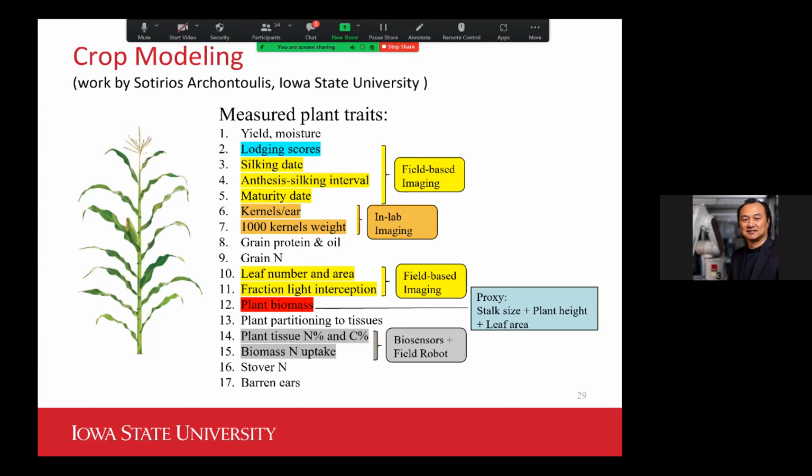Those things we likely can measure in the field through some research and development. But whether that can be done or should be done is still a question that we need to pursue the answer to.